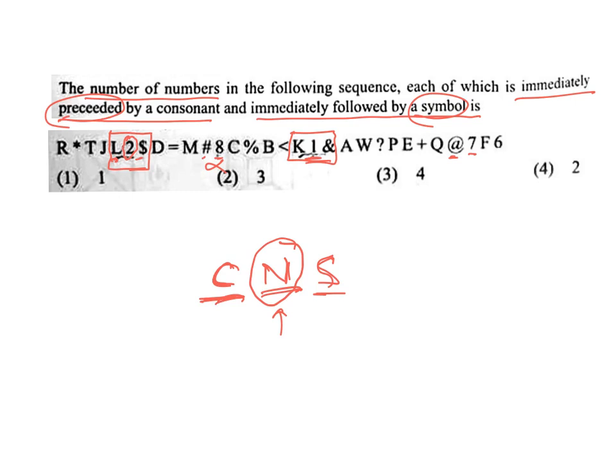Now where is the next number? The next number is 6. In this case, 6 is preceded by a consonant, no doubt, but it is not followed by a symbol, so you can't take this as an answer. So here, how many are there? Only 2 are there. So your answer is option 2.